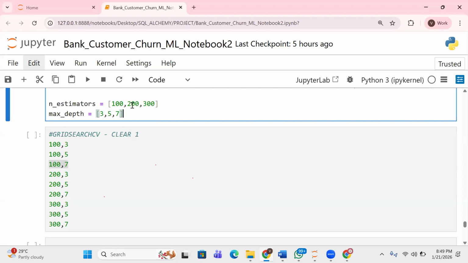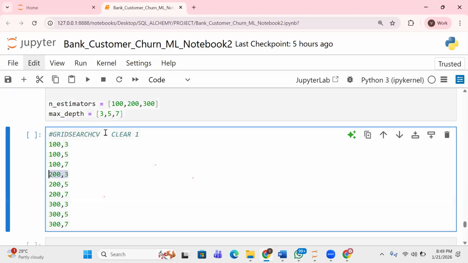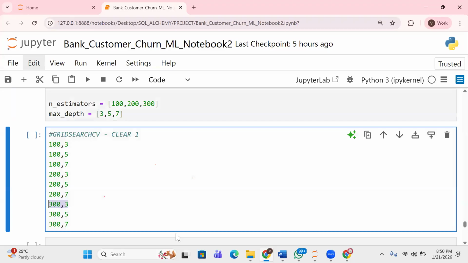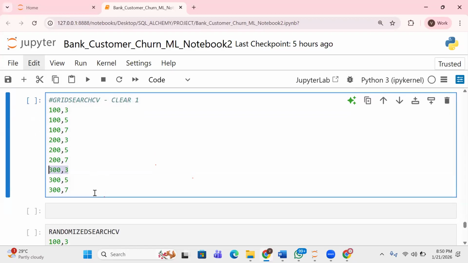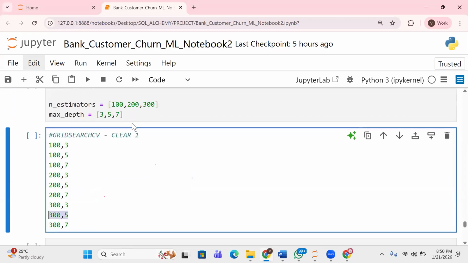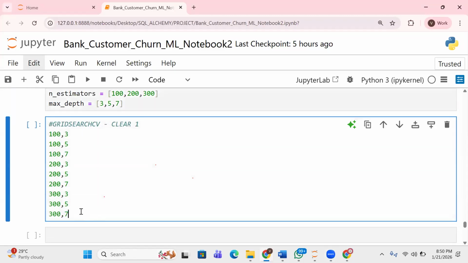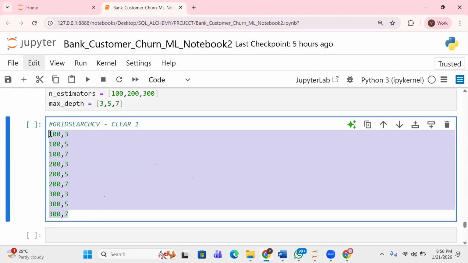Let's move to the next value, 200. 203, look at it here. 205, look at it here. 207, look at it here. Is there another value here again? No, we are done with 200, right? The next one, 300. 303, look at it, right? 305, can you see this? 307, look at it here. Can you see this? Now I can see for grid search, every possible combination is being listed out.